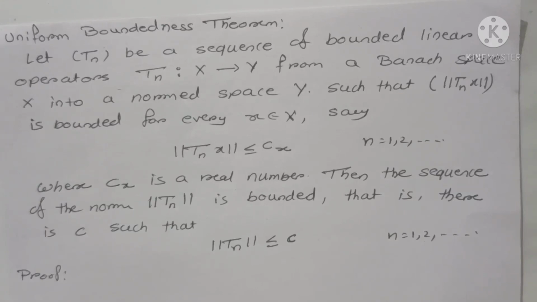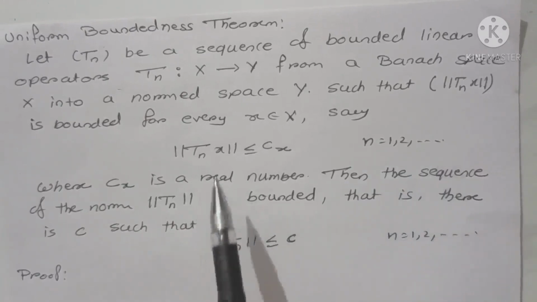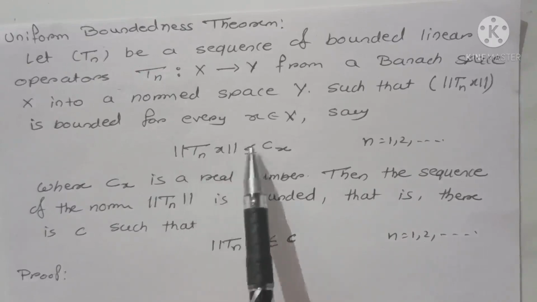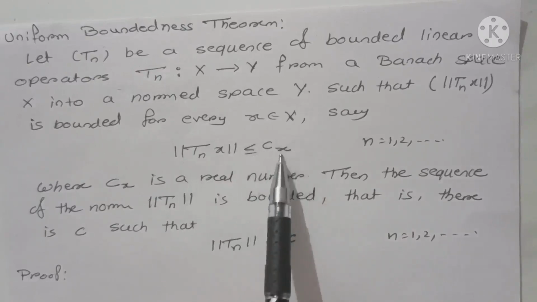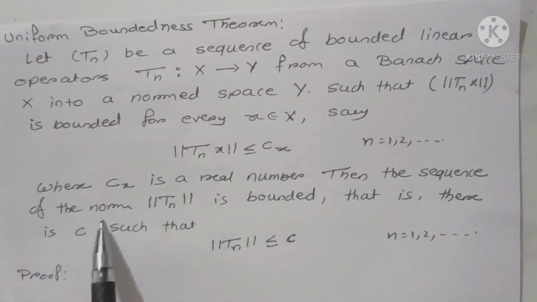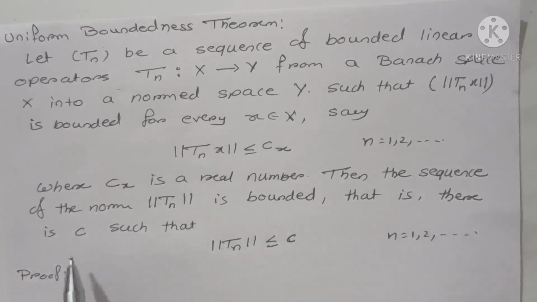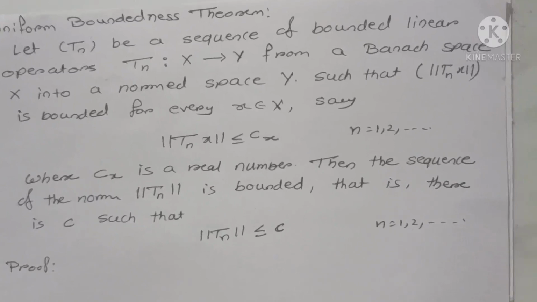Say norm of Tnx is less than or equal to Cx, where Cx is a real number, and it is true for all n equals 1 up to so on. That means all the terms norm of Tnx are bounded by the real number Cx. Then in this case the sequence of the norm of Tn is bounded. That is, there is a C such that norm of Tn is less than or equal to C for all n equals 1 up to so on.